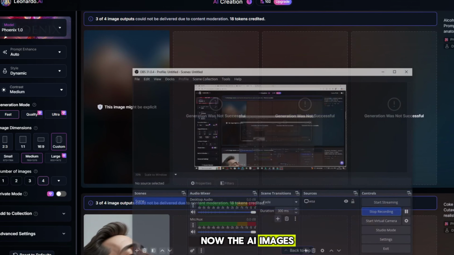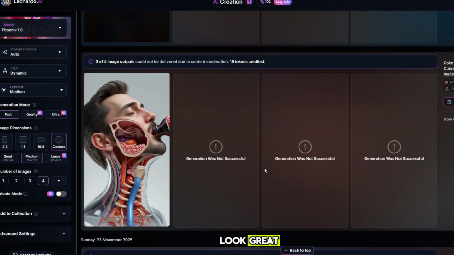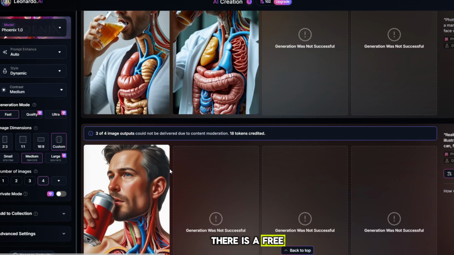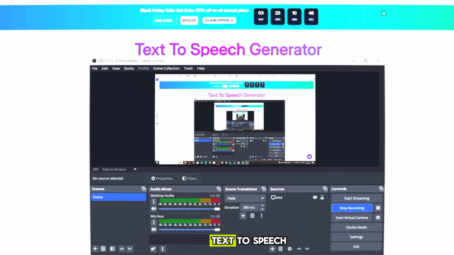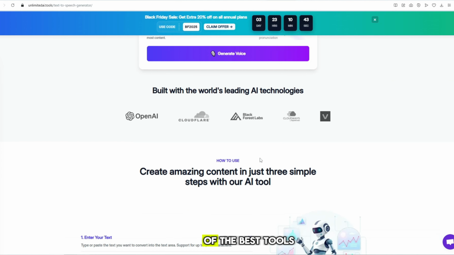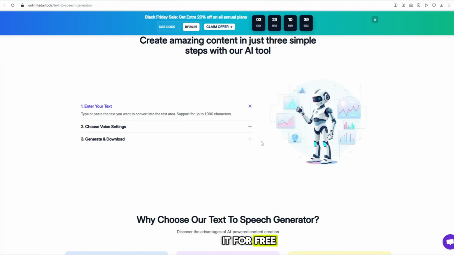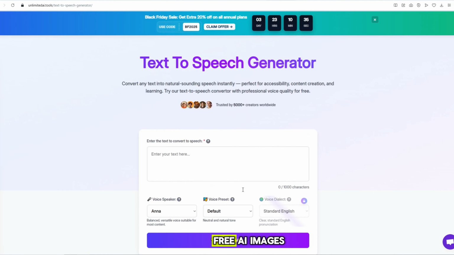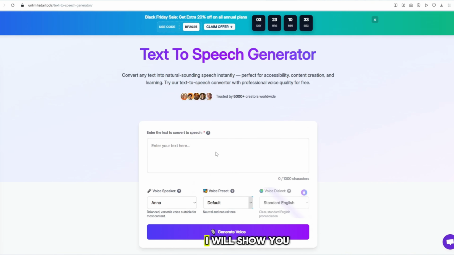Now the AI images are ready, and they look great. Next, we will create the AI voice. There is a free tool called Unlimited AI Text-to-Speech, and it is one of the best tools for generating AI voices. You can use it for free on unlimitedai.tools. You can also create free AI images, but here I will show you how to generate AI voice for free.